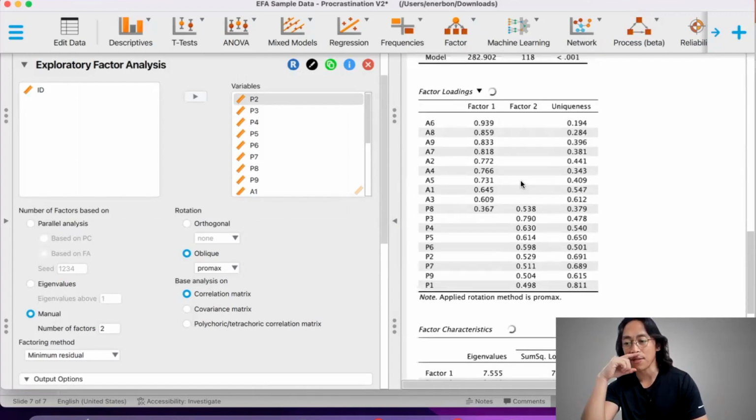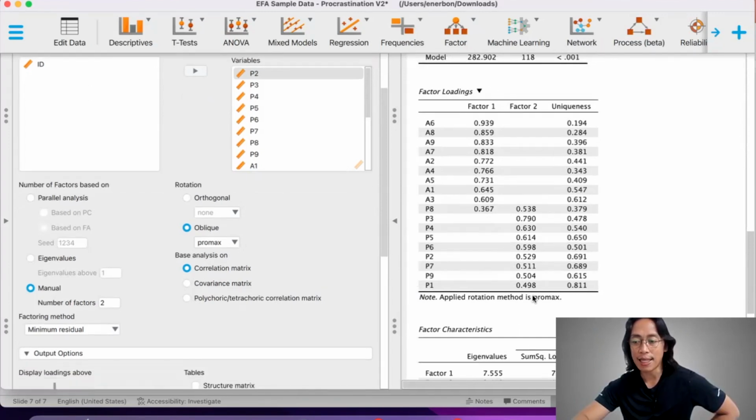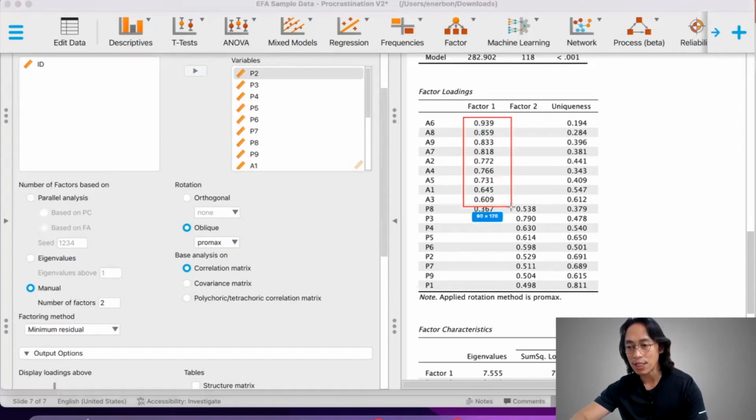So I might retain P1 for the meantime. So both P8 and P1, I will try to retain. Had this been any other data set, the results wouldn't be this clean. And when it's not that clean, then it's an iteration of removing items that are heavily cross-loading, items that are really not loading to any of the factors, and then reanalyzing until you arrive at a relatively clean factor structure. So these are the factor loadings for factor 1, and you'll notice that all of these items